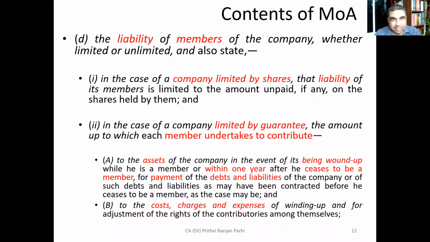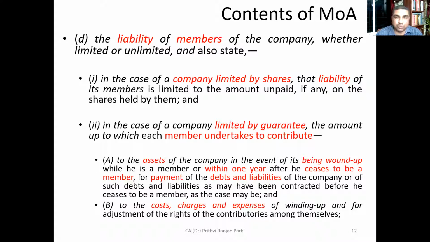Now, this particular section says, what next? What other things do you have to specify? The liability of the members of the company, whether limited or unlimited, also has to be stated. In case of a company limited by shares, it has to state that the liability of the members is limited to the amount unpaid, if any, on the shares held by them. In case it is limited by guarantee, then it has to be stated that the liability of the members is limited to a particular amount, the guaranteed amount.